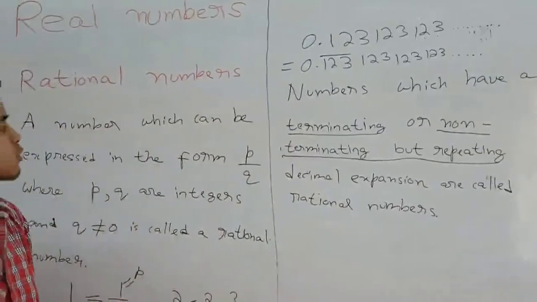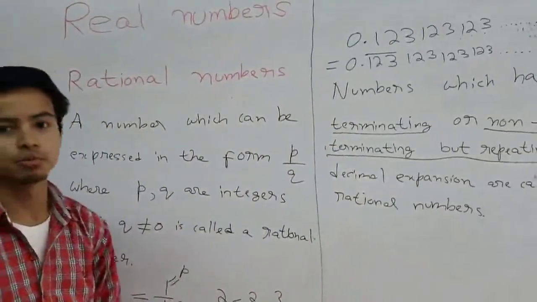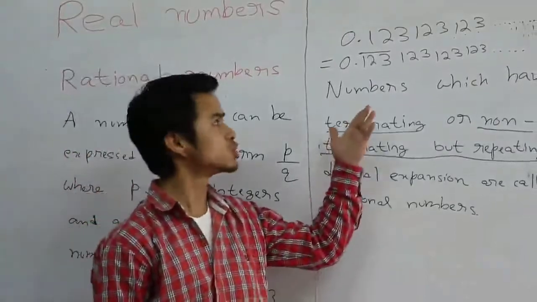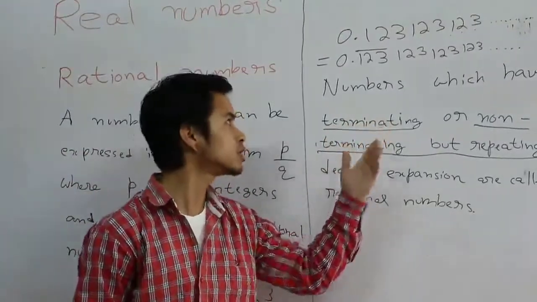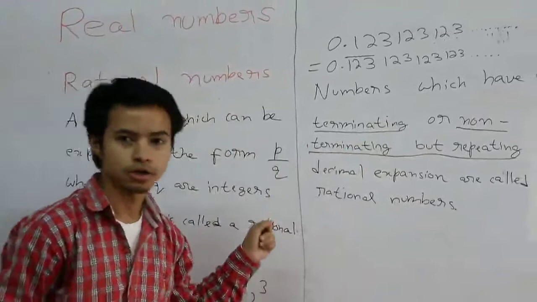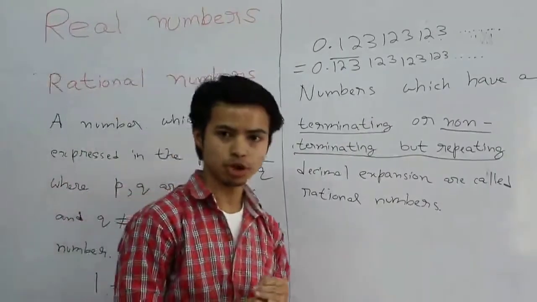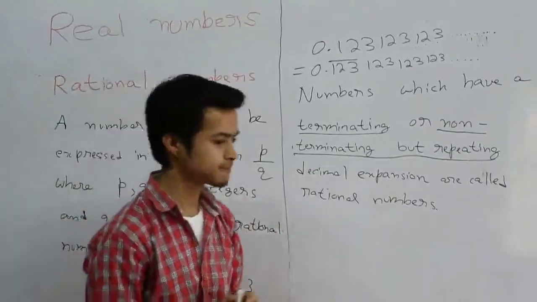So we clearly see that we need two definitions of rational numbers, because if we just go by this definition, there are some numbers which we cannot tell whether they are rational or not, and so we introduce another definition. Alright, so let me move on to the next group of numbers, which we call irrational numbers.